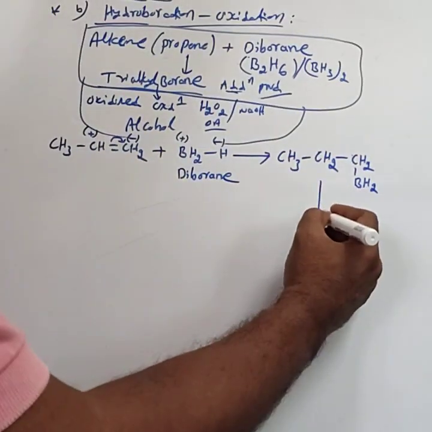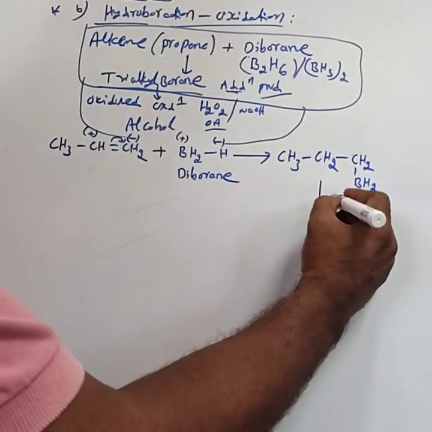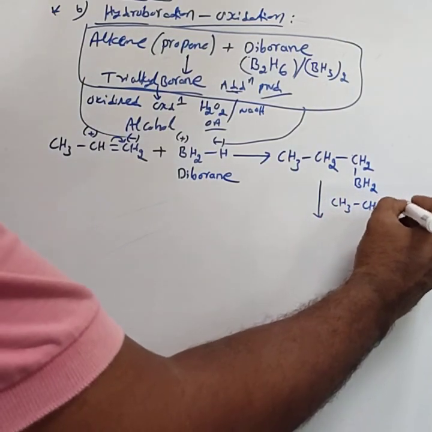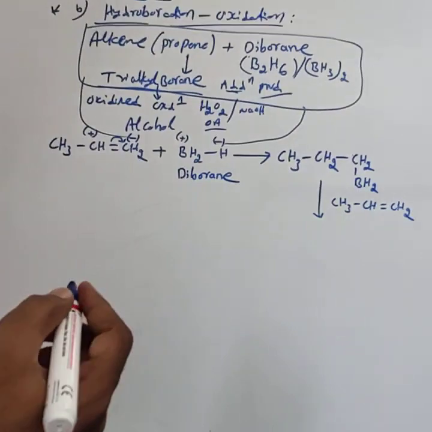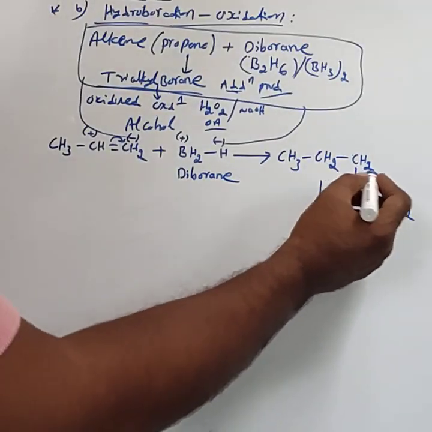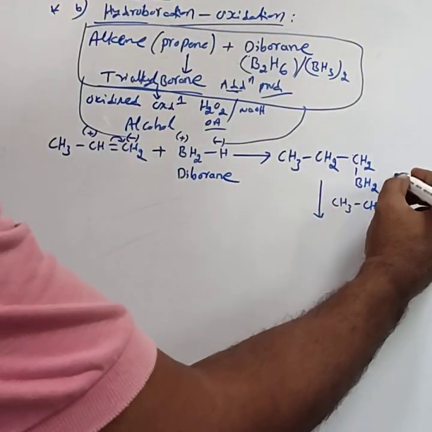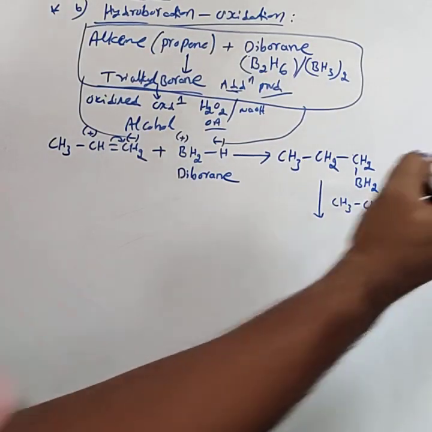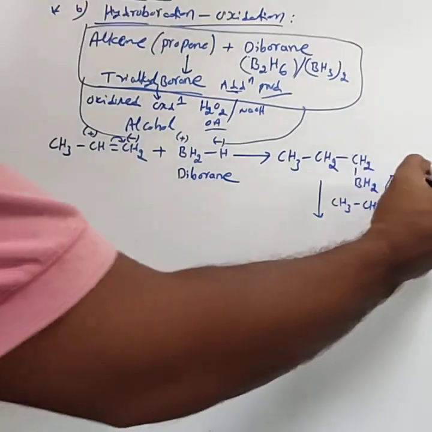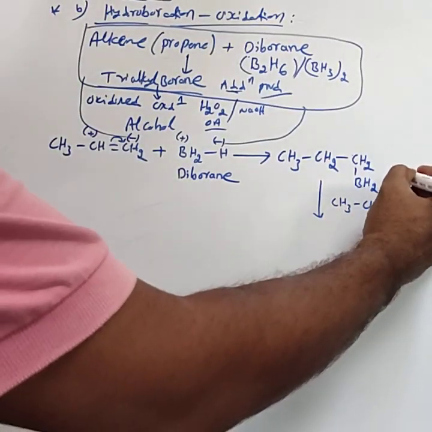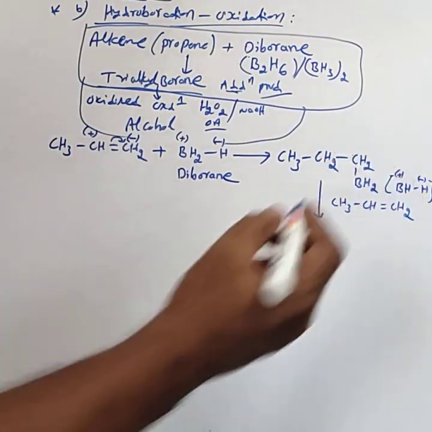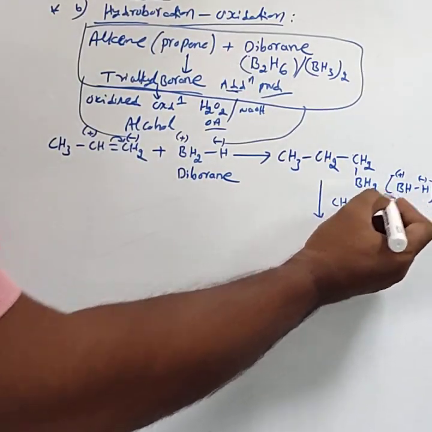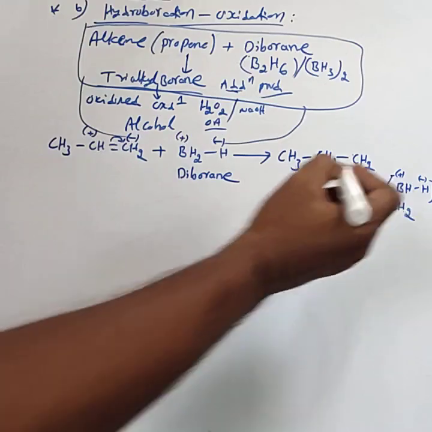This further reacts with one more propene, CH3CH=CH2. Similarly, this BH2 can be taken as BHH. Again, H carries the negative charge and boron carries the positive. Then this double bond is shifted, this carbon gets the negative and this carbon gets the positive.